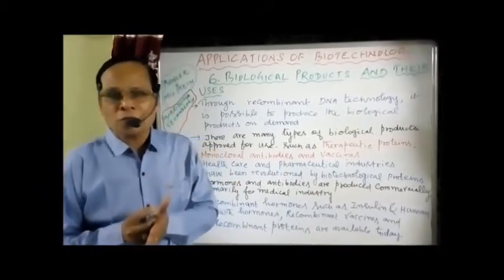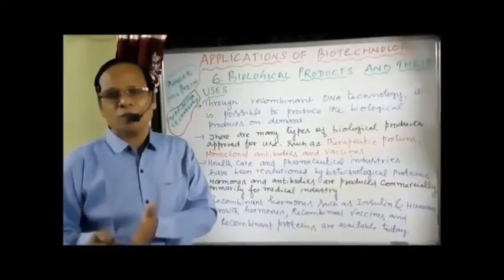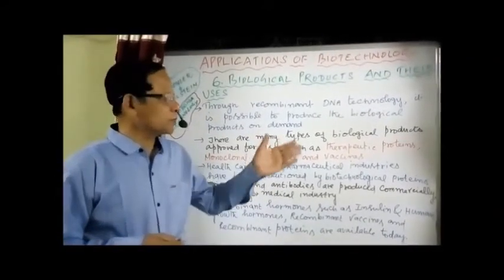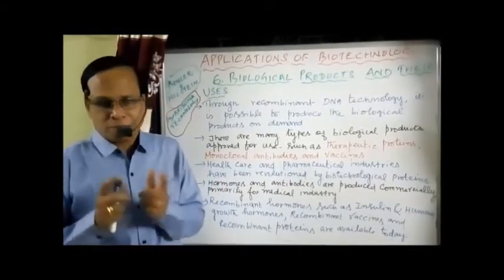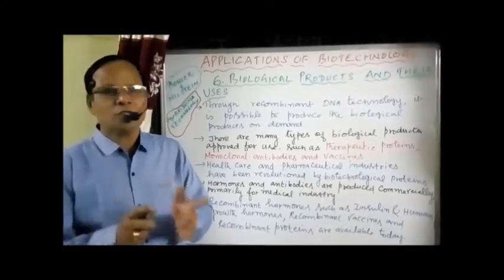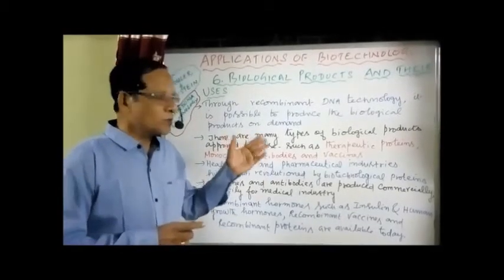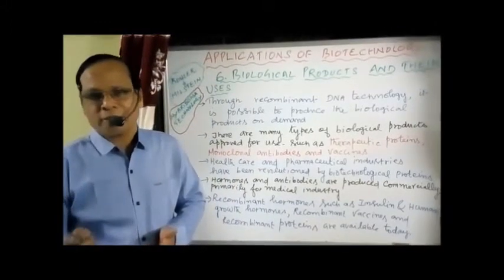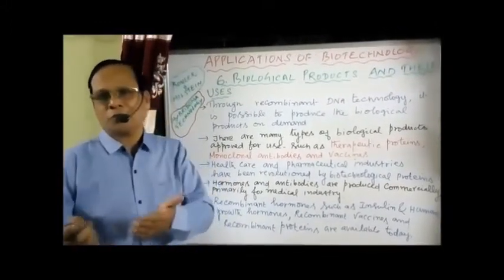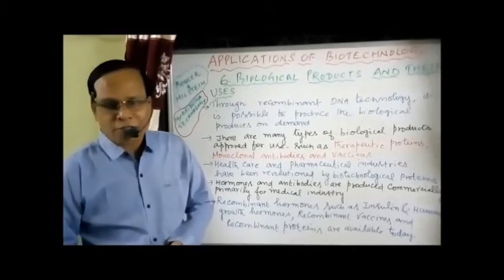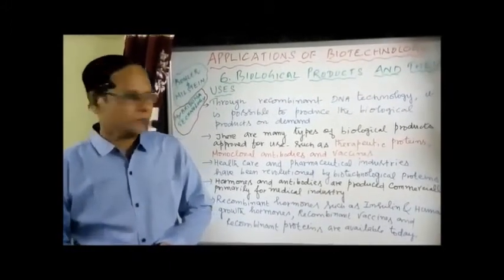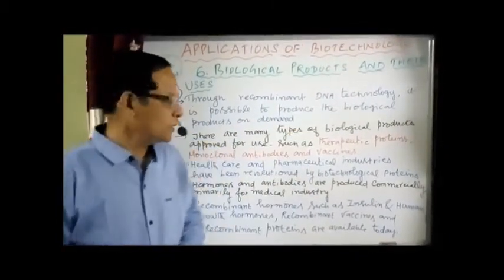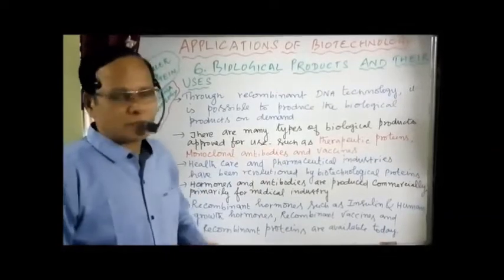When the protein encoding gene is expressed in a heterologous host, it is called a therapeutic protein. Heterologous host means a host other than the original one. So when the protein encoding gene is expressed in a host other than the original, for example, the E. coli bacterium or animal cells or plant cells, then such proteins are called therapeutic proteins, and they are of medicinal value. Then we have what are called monoclonal antibodies.